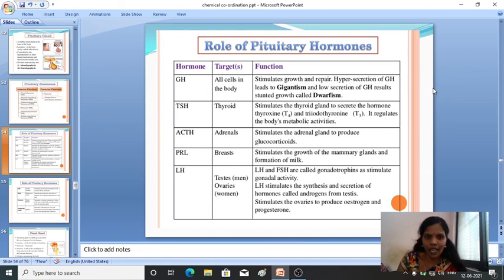Then the role of pituitary hormones and their functions. You can take a screenshot or make a note. Make a list of all the hormones and their functions. This chapter is very important.